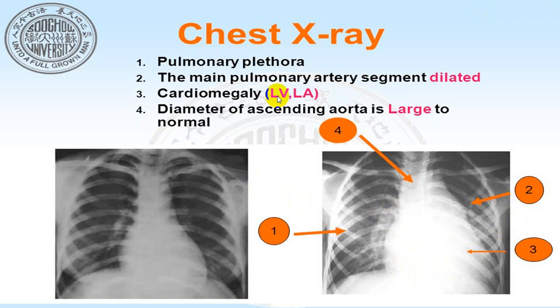So cardiomegaly because of LV and LA, dilated pulmonary artery. The ascending aorta part is increased, so we also see a dilated pulmonary artery as well as a dilated aorta.